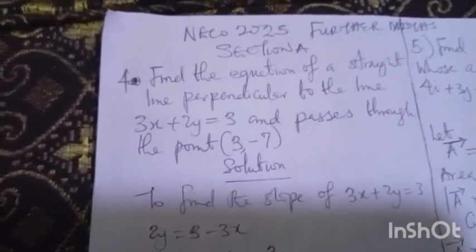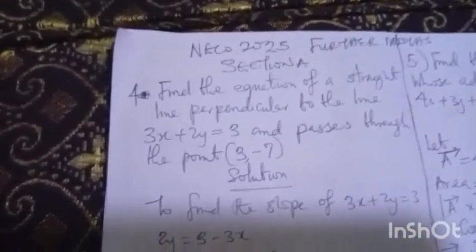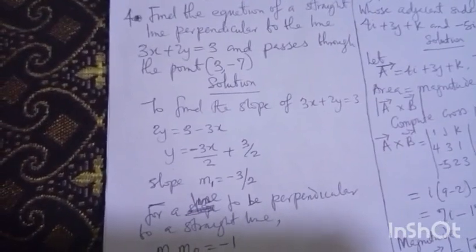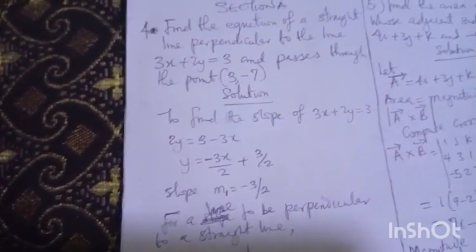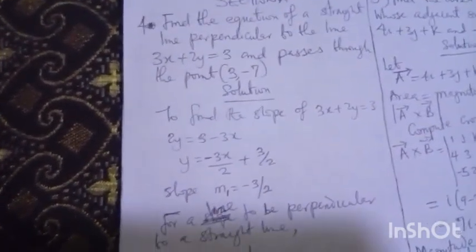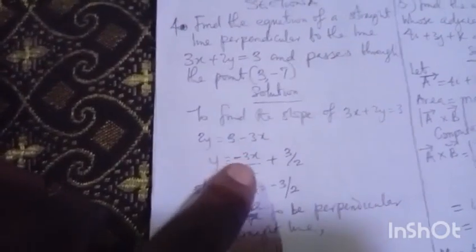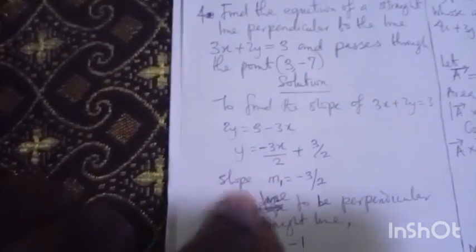But to start with, whenever I want to solve a question like this, the first thing is that for the given straight line, you must determine the slope. That's why you can see my first step here: find the slope of the equation 3x + 2y = 3, and you know the formula for the equation of a straight line is y = mx + c. We follow that same pattern. So bringing it out, you can see I make y the subject to bring out y = mx + c, because my m is -3/2. That is my slope. I call it m1. Slope m1 = -3/2.